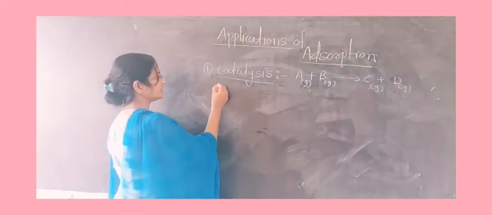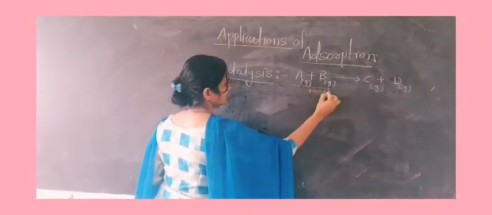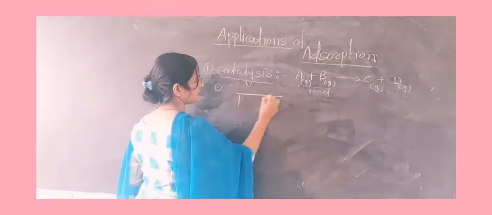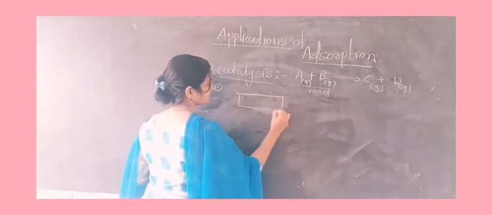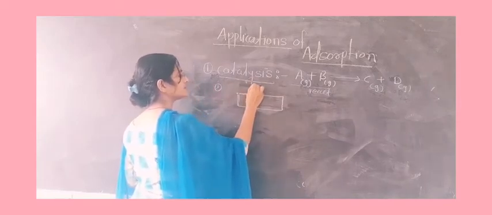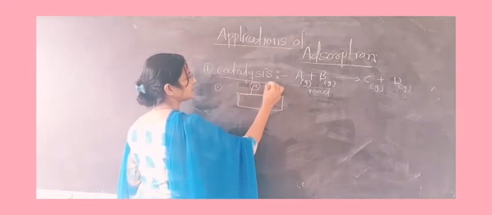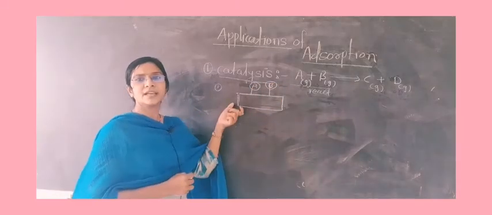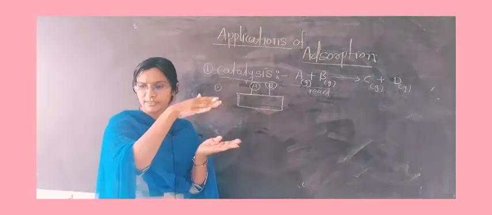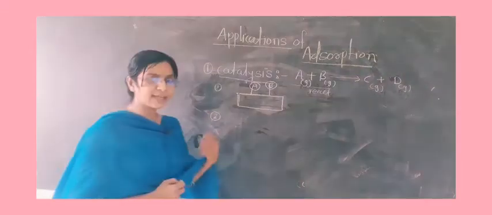The first step is adsorption of reactant molecules on the surface of the catalyst. This is molecule A and this molecule is B. A and B are adsorbed, meaning the reactant molecules stick to the surface. How can they stick?